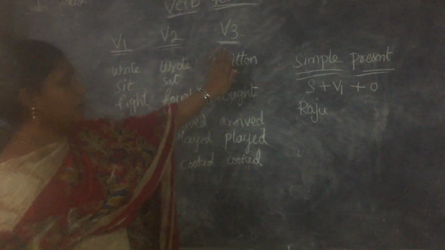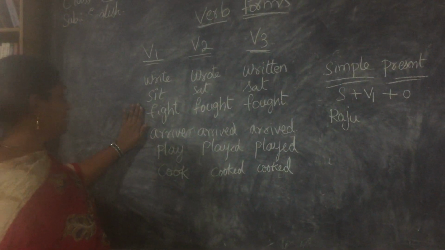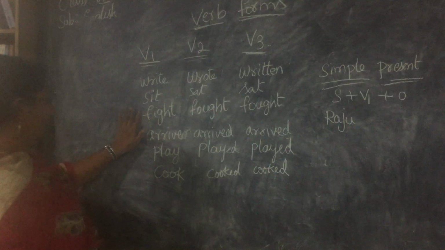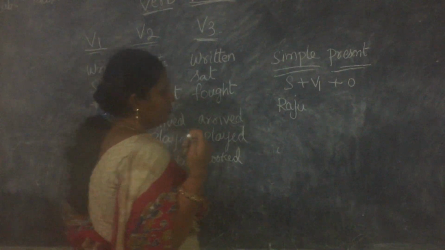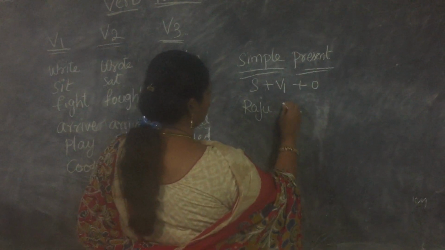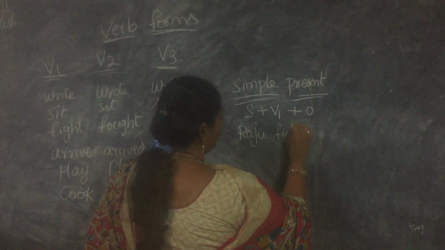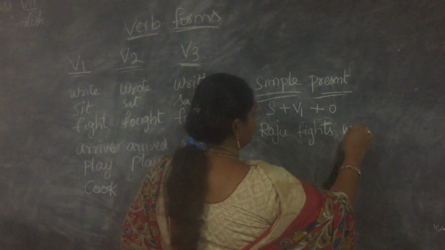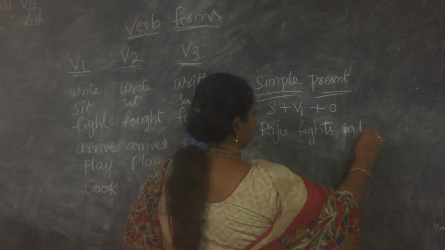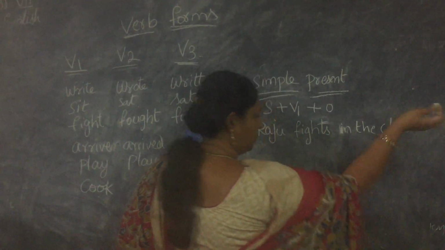V1 means we have to pick something from here, let's say fight. Okay, Raju fights in the class. So he fights with somebody in the class.